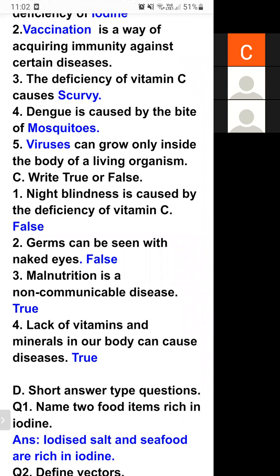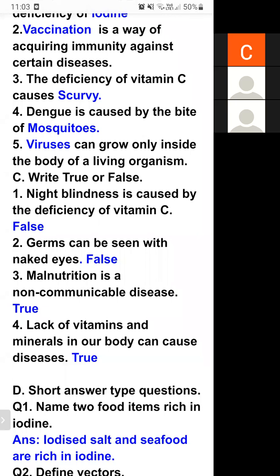Lack of vitamin and mineral in our body can cause disease. Yes, it is also a true statement. And what are these diseases known as? The diseases caused by the lack of vitamins and minerals are known as deficiency disease.